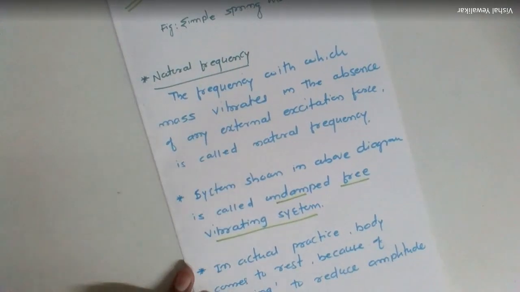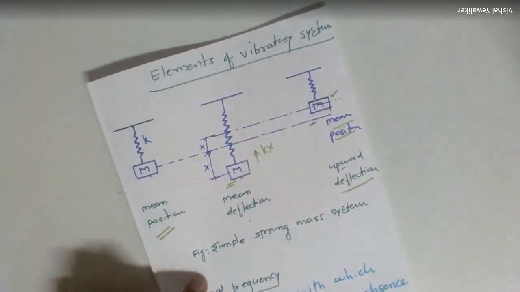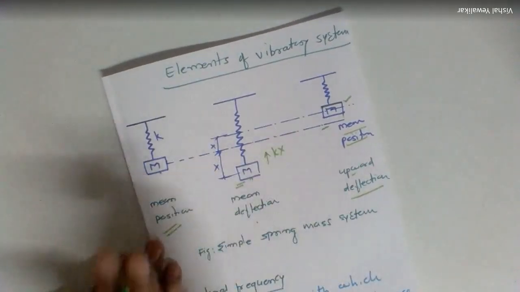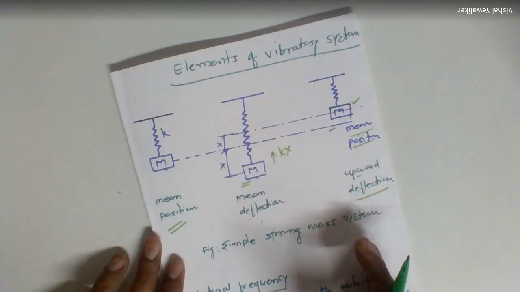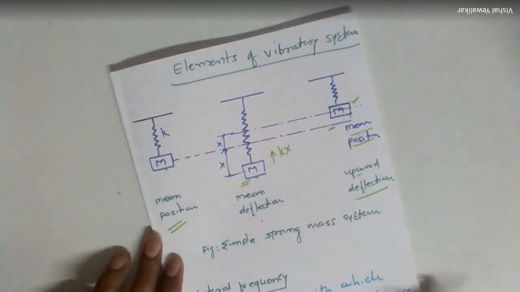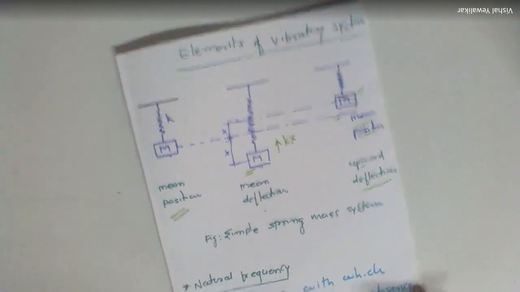So why am I saying it is undamped? Because there are only two elements. If you observe these three diagrams, this is basically a single diagram. I have tried to show you the different positions of the same diagram. So in the spring mass system there is no damper, hence we call it an undamped free vibratory system.